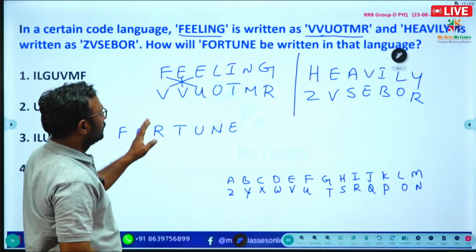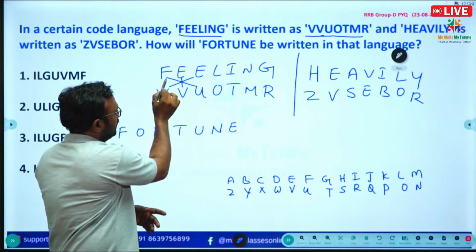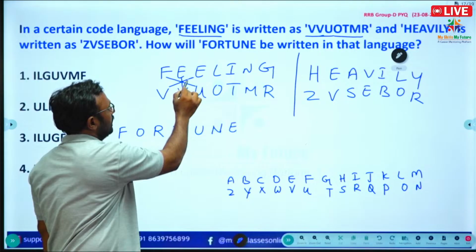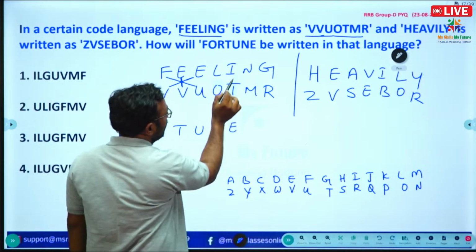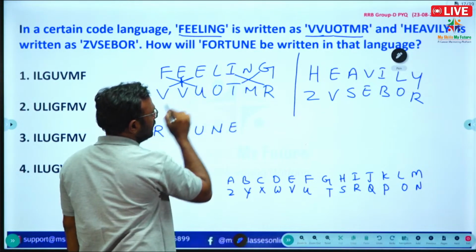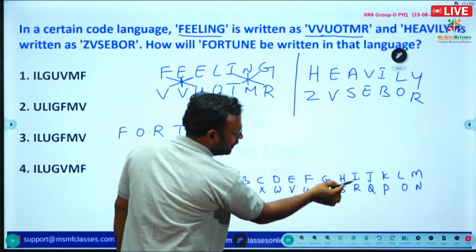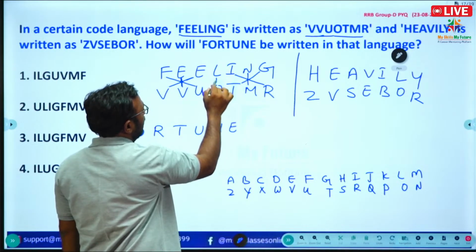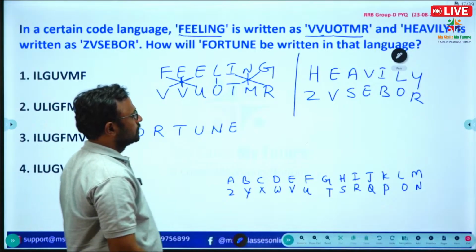So the first letter's opposite is written in the third place, the third letter's opposite is written in the first place, and the second is as usual. Here also I and R are opposite, G and T are opposite, M and N are opposite. So the middle, L and O, are opposite.